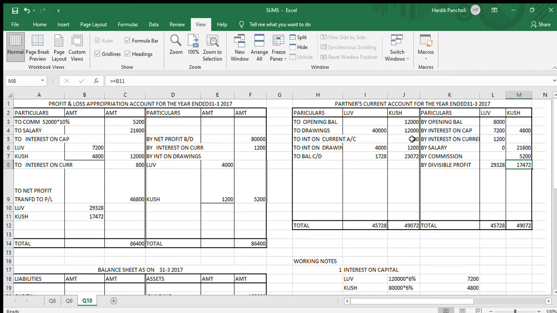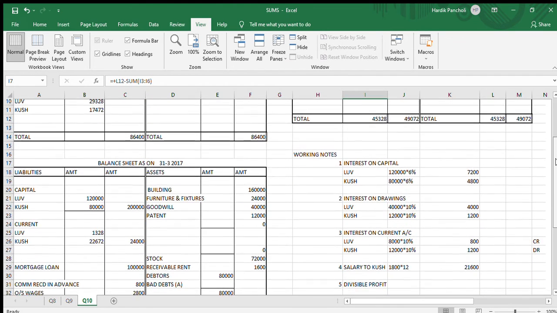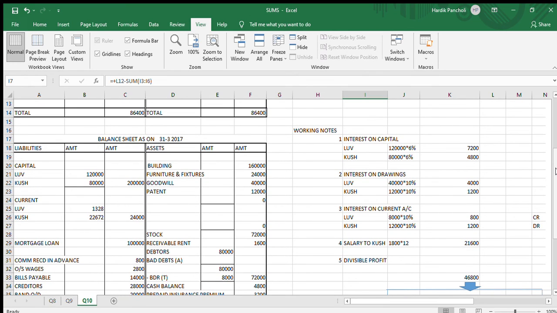And after deducting the total of debit side, 1,328 and 2,262, we will be putting this figure over here in our balance sheet.